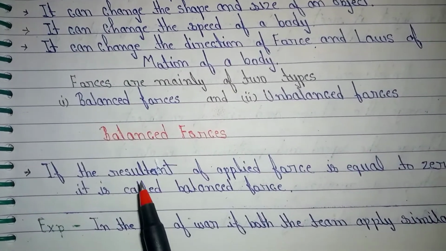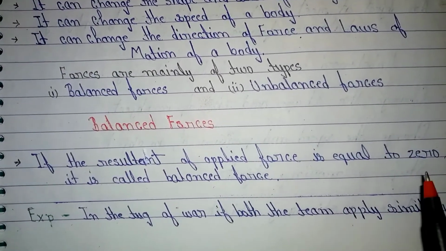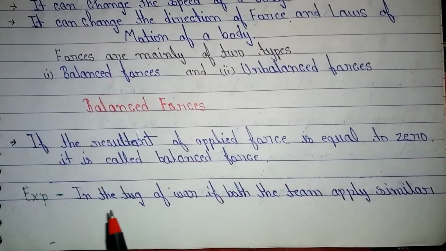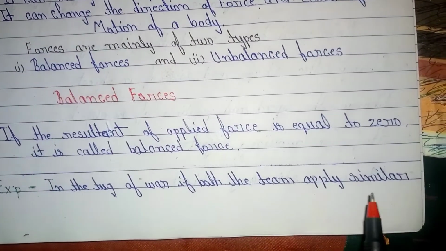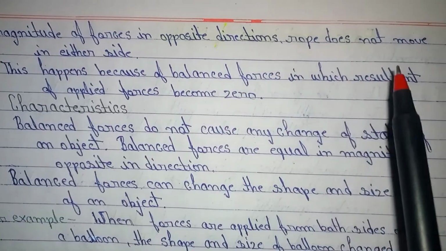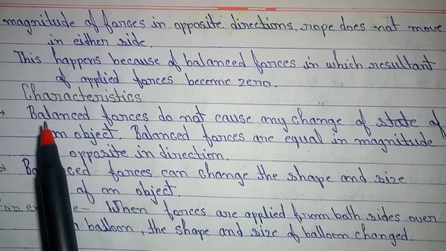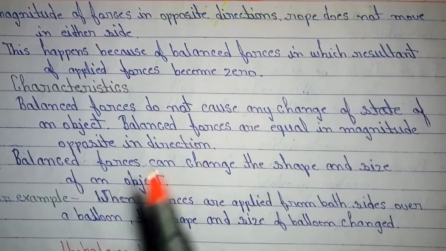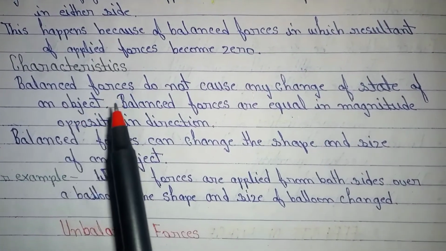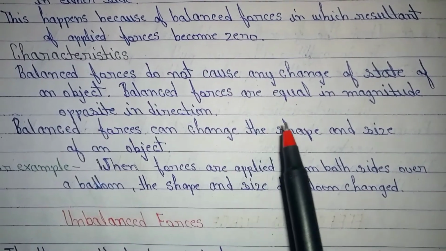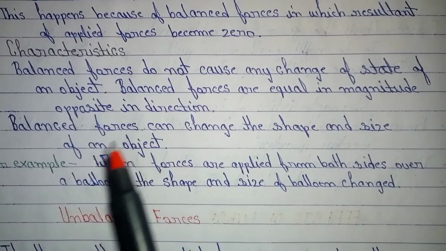Balanced force. If the resultant of applied forces is equal to zero, it is called balanced force. For example, in the tug of war, if both teams apply similar magnitude of force in opposite directions, the rope does not move to either side. This happens because of balanced force, in which the resultant of applied forces becomes zero. Characteristics. Balanced forces do not cause any change of state of an object. Balanced forces are equal in magnitude and opposite in direction.